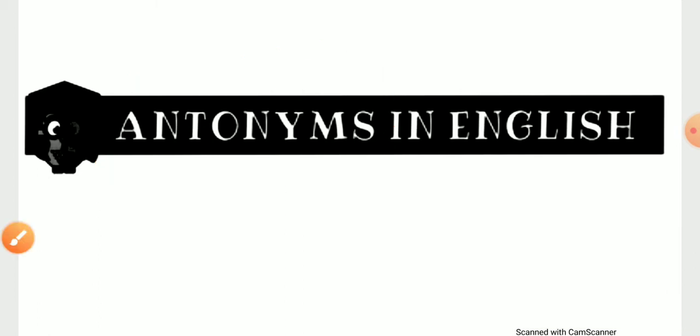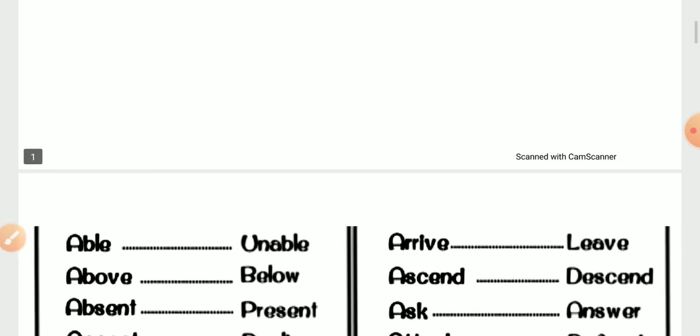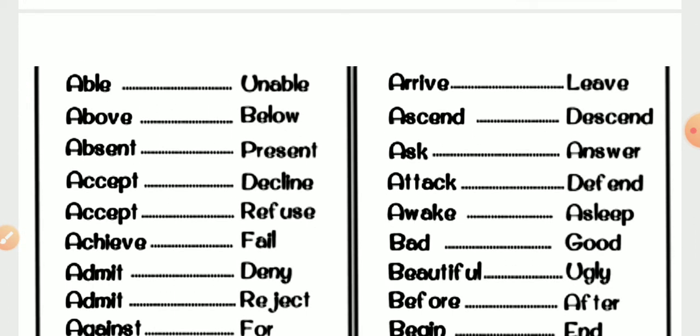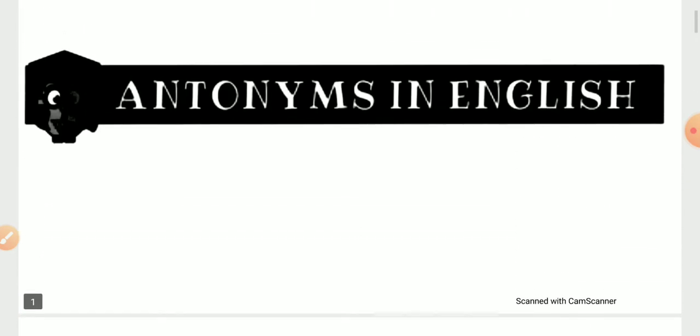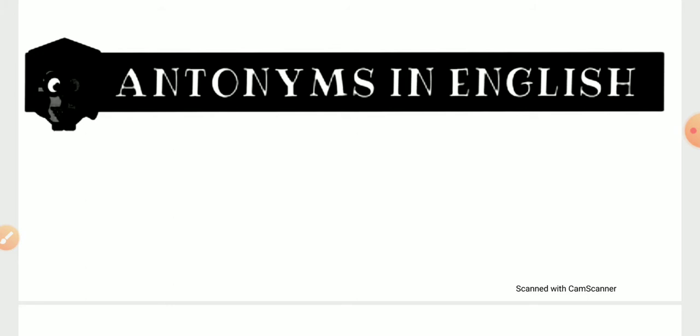I hope you all are fine, and now we are going to do the first one, which is able. If we are talking about antonyms, firstly we should learn the meaning. If we know the meaning of antonyms, then I think we can solve the questions related to the same. So the meaning of antonyms is opposite. It means opposite. And if we talk about it in Hindi, then it will be विलोम शब्द. आपने देखा होगा अगर हम हिंदी में बात करते हैं तो विलोम शब्द होते हैं, and in the same way if we are talking about English, then it will be antonyms.